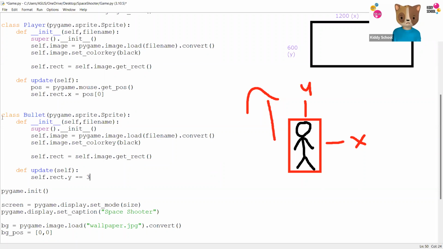So this function is for the bullets, which is going to send the bullets. If your player is standing over here, he's going to fire bullets on each mouse click. And if those bullets hit the enemies, they're going to wipe off. So we are done with the classes.